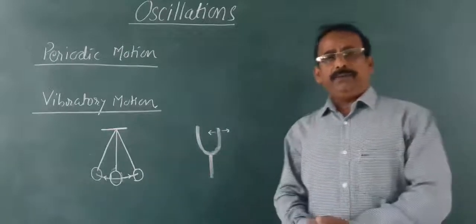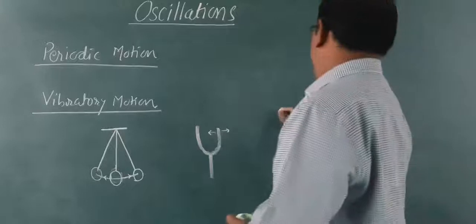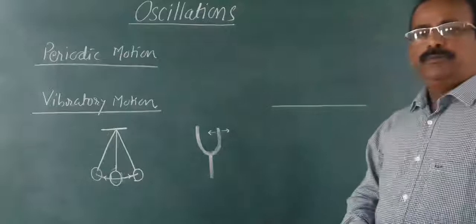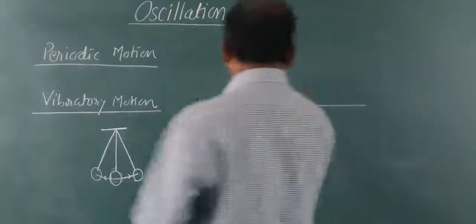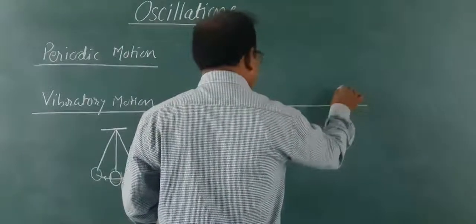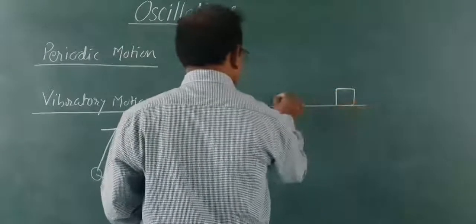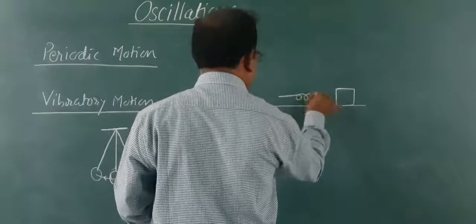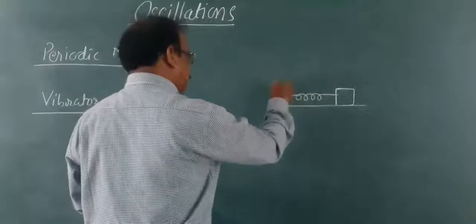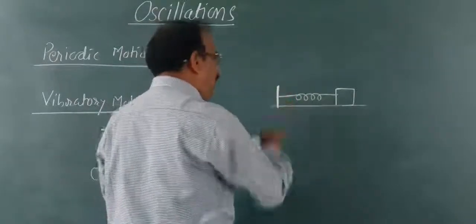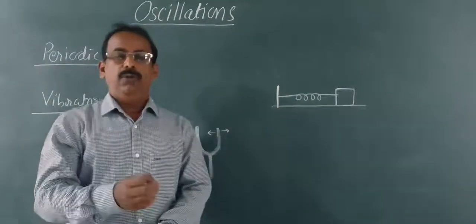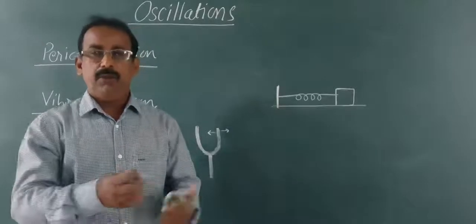Next example. Suppose this is a smooth surface. On this smooth surface, one rigid block is taken, which is attached to one end of a spring, and the other end of the spring is attached to the wall. To one end of the spring, the block is attached.